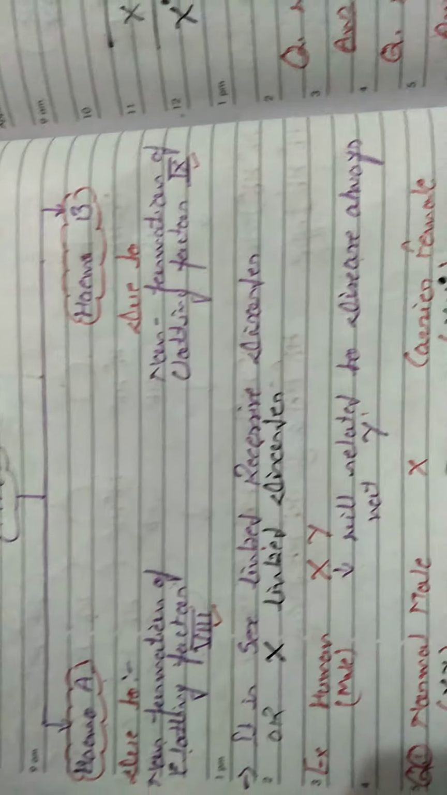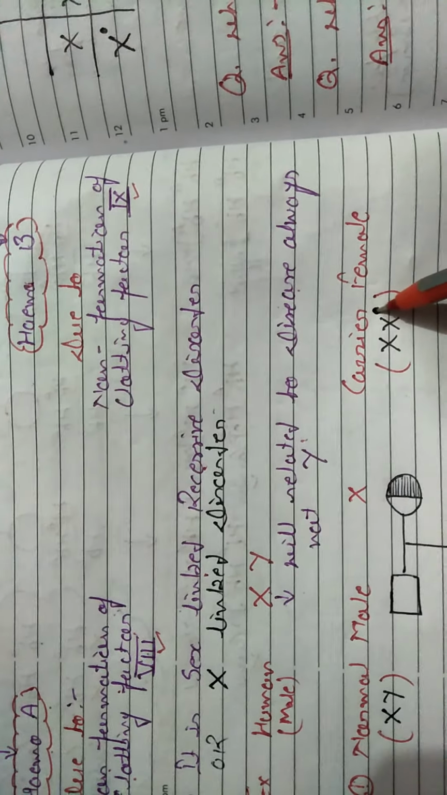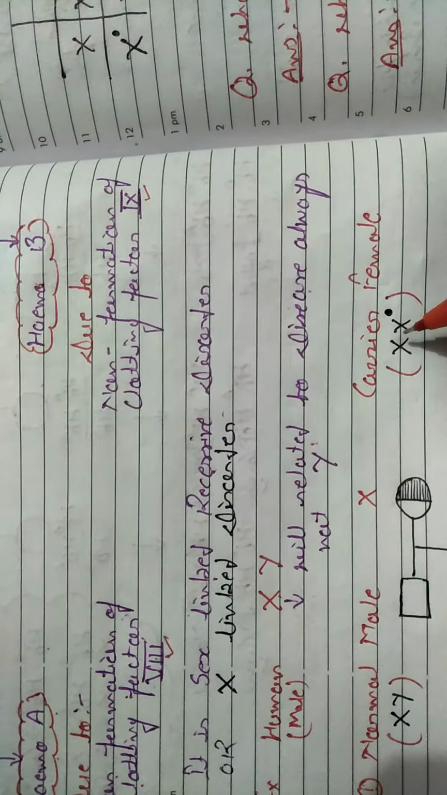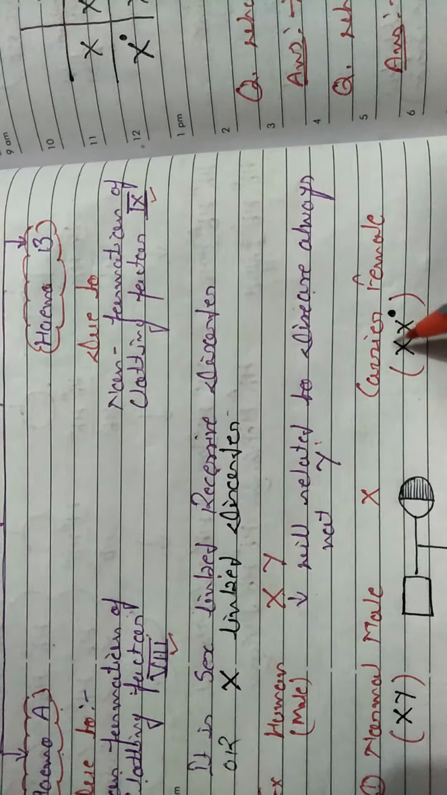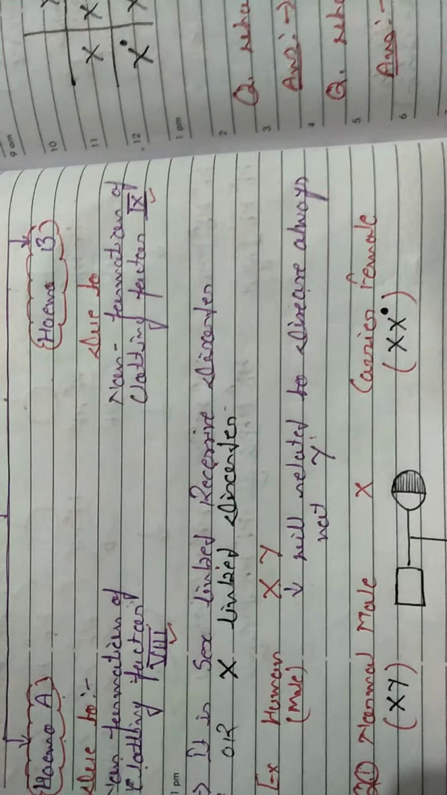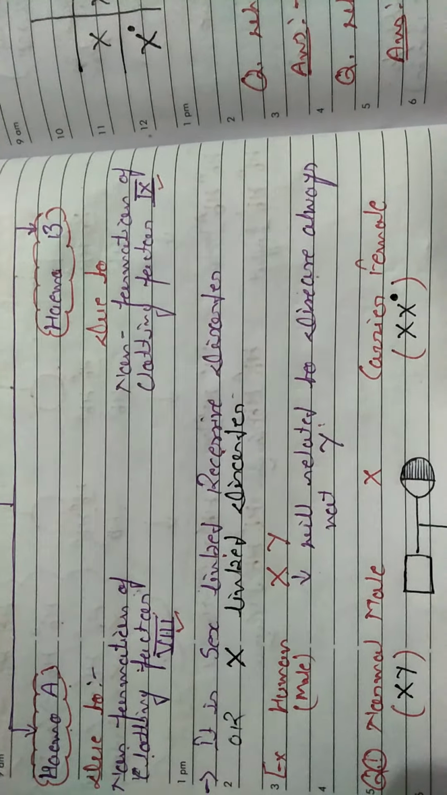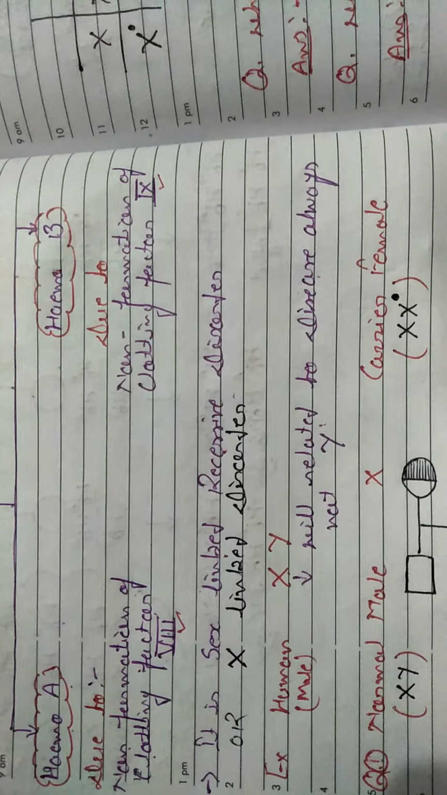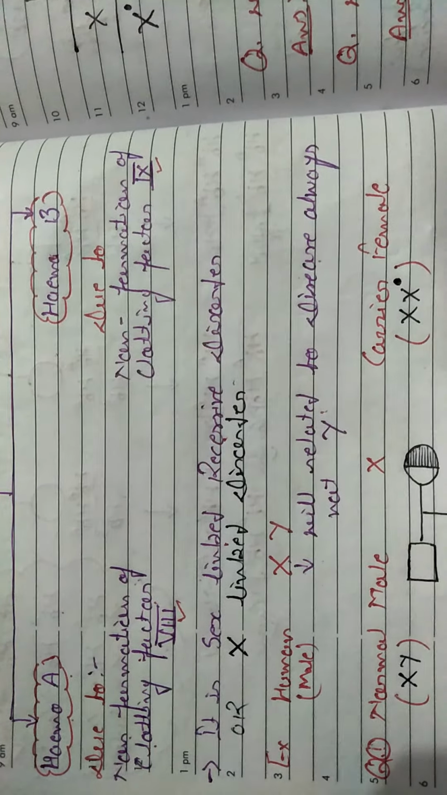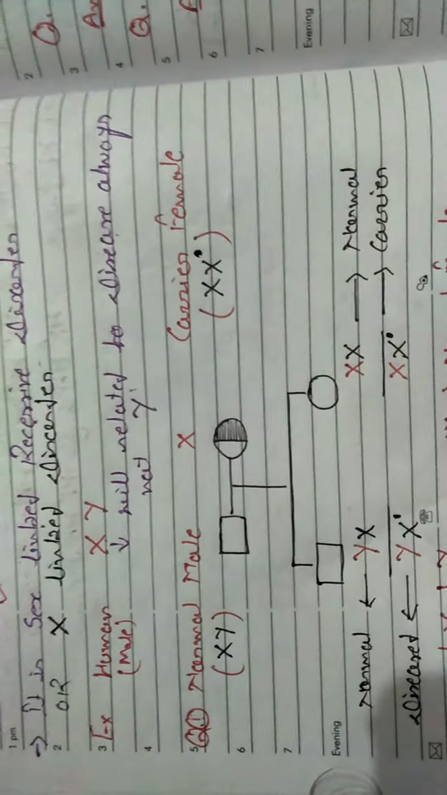Females have both X and X chromosomes. So if one chromosome is affected and one is normal, then the female is a carrier. If both chromosomes are affected, which is rare, the particular female will be diseased or affected. If both have no hemophilic gene, then the female will be normal. With the help of a question, we can easily understand this.